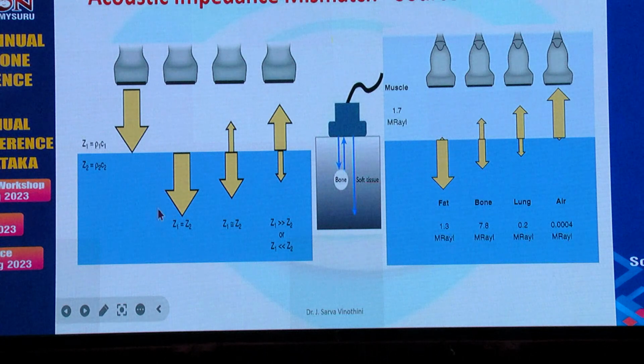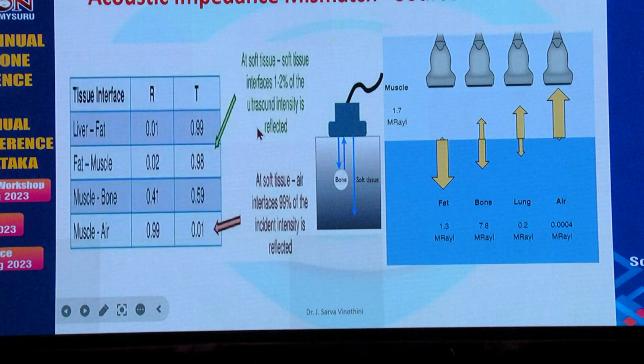Let us take an example. Let us have two tissue interfaces having two different acoustic impedances. If there is no difference in the acoustic impedance, if both are the same, almost all the waves get transmitted. If the difference is huge, most of the waves get reflected. Let us extrapolate this with muscle and other tissues. With muscle and fat, both having almost the same acoustic impedance, more than 99% of the waves get transmitted, and only 1% gets reflected back. In contrast, with muscle and air, we can see how huge the acoustic impedance difference is. Here only 1% gets transmitted across, and more than 99% of the waves get reflected back.